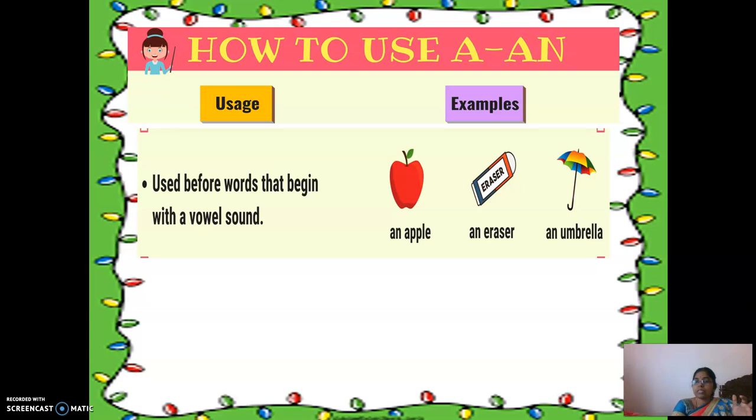All these years you could have learnt about vowel letters A, E, I, O, U. Here also there are letters A, E, I, O, U. Apart from that, you will be learning about vowel sound also. Example: an apple, an eraser, an umbrella.